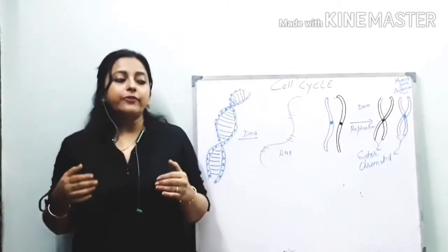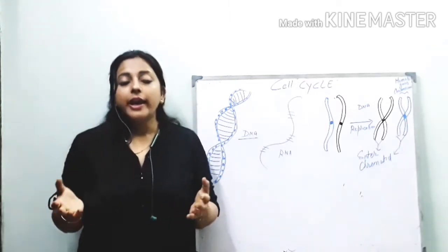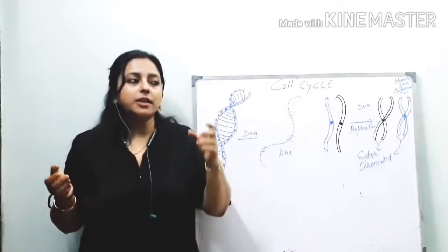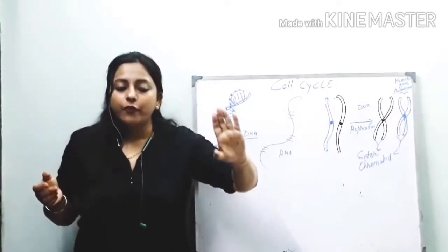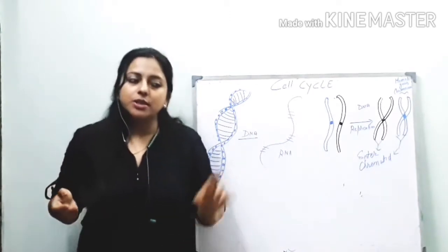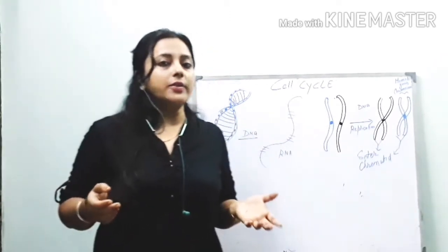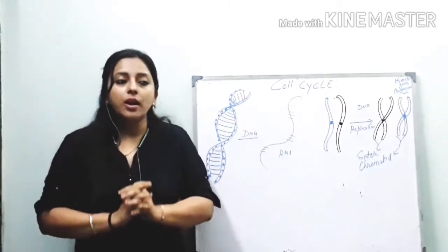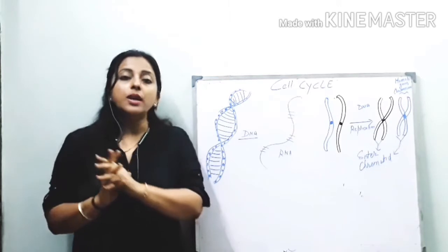If you see any question asking why do cells divide, then your answer will be: for growth and development, for repair of damaged cells, and for reproduction. These are the three main points on why cells divide. Okay, now we should know about some terms related to cell division.